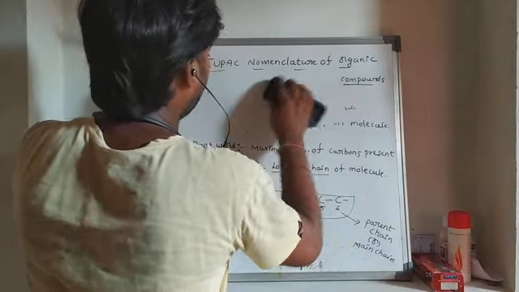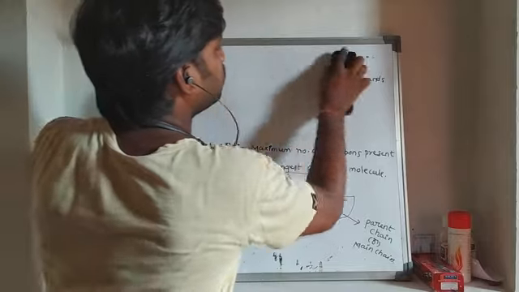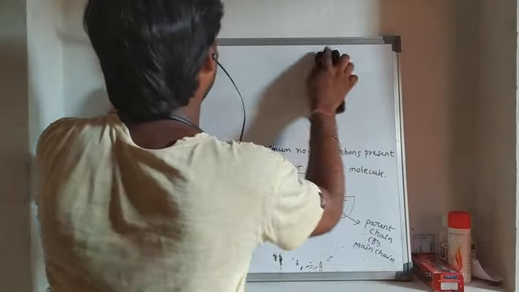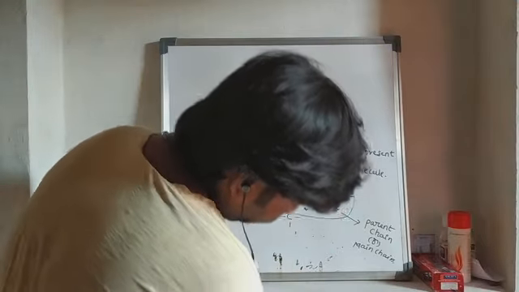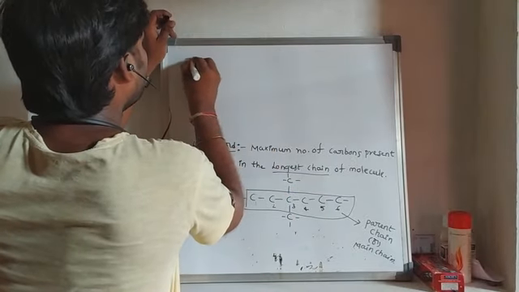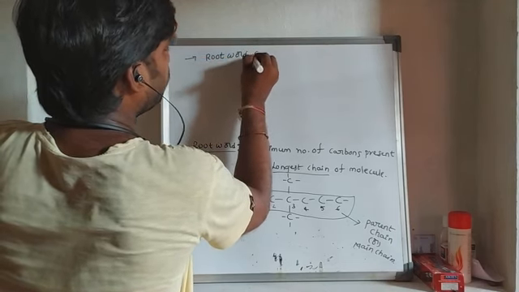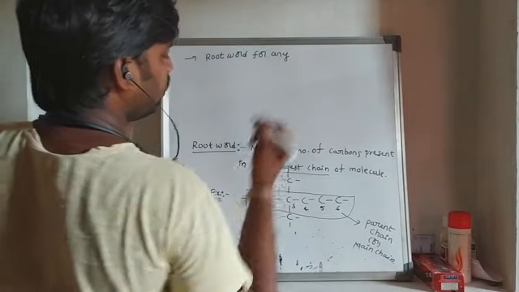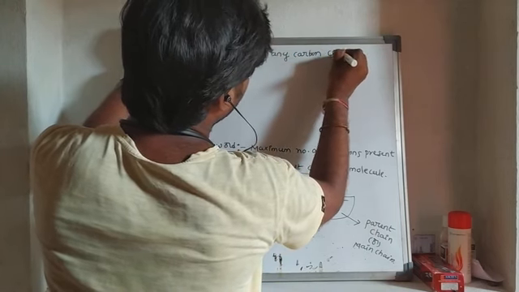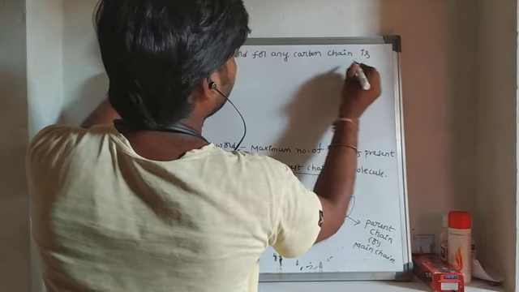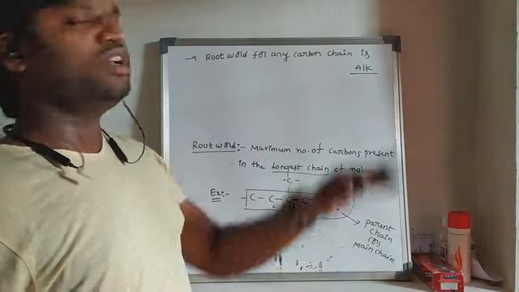And again, the root word for any carbon chain is alk.